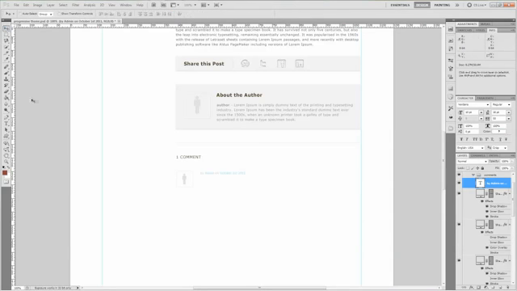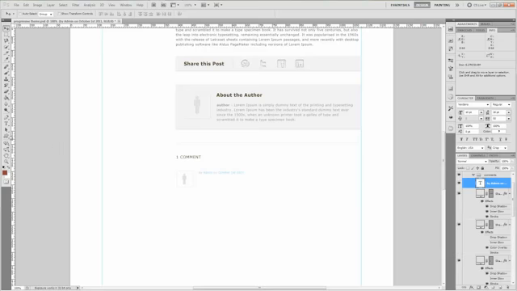Alright, now that we have that, let's go ahead and grab our move tool. And let's move it as symmetrical as we can and give it some padding. Alright, so the next thing after we have completed that, we need to go ahead and create the background.